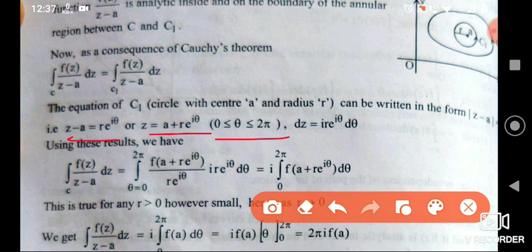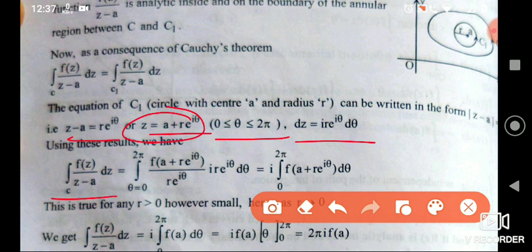Okay. Then differentiate this equation. So dz is equal to the differentiation of a, which will be 0, and the differentiation of R e power i theta will be i R e power i theta into d theta. So we use all these things in the main equation, that is the integration over C of f of z by z minus a dz.